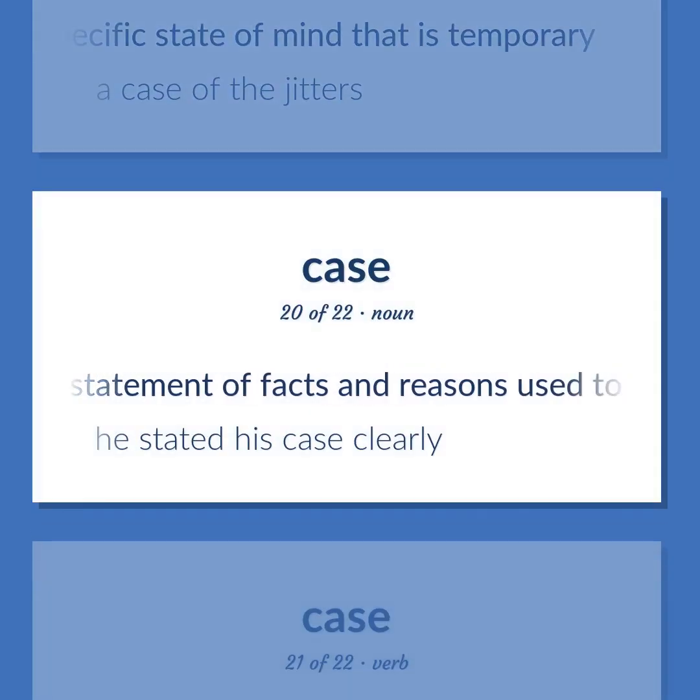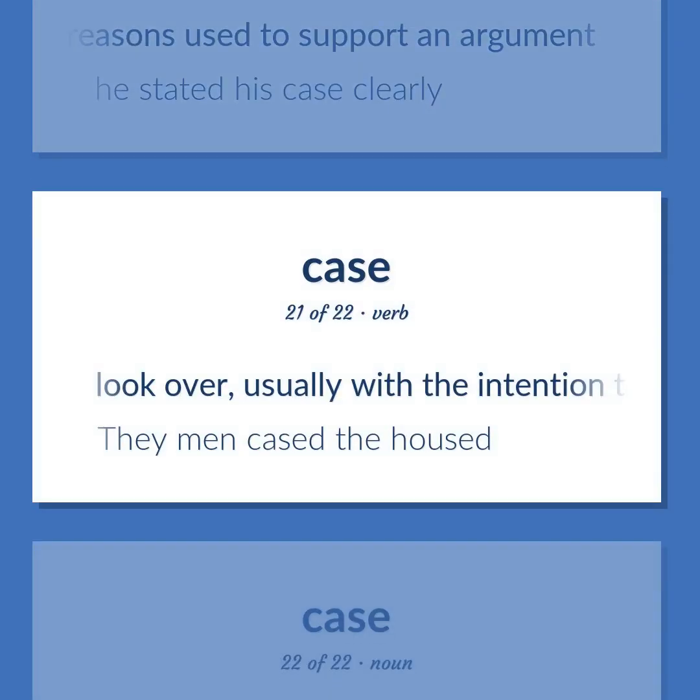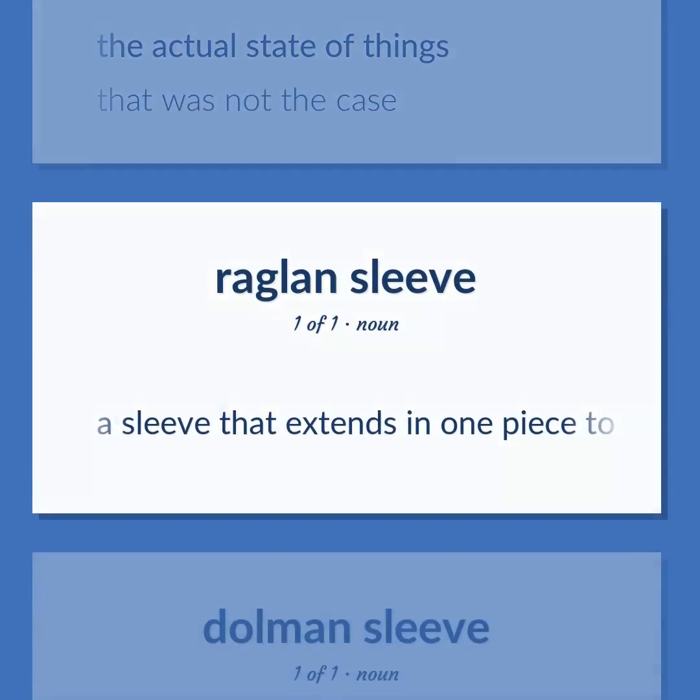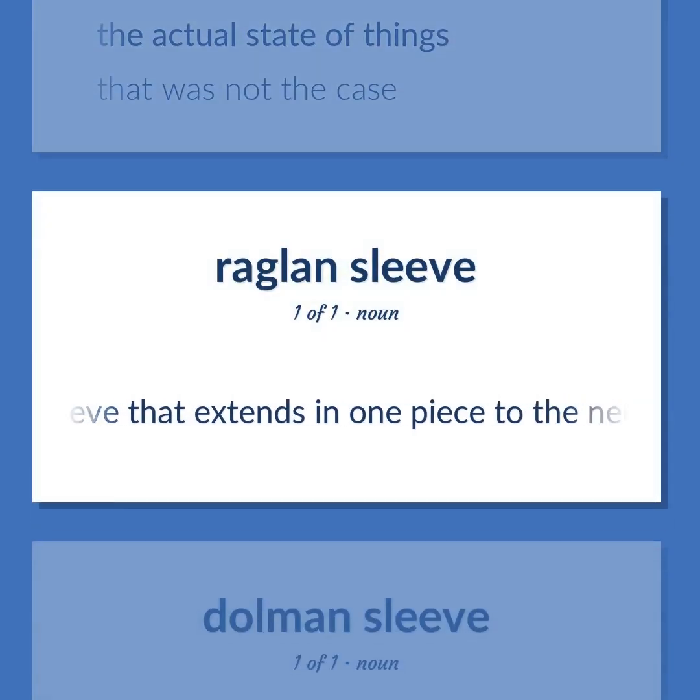A statement of facts and reasons used to support an argument. He stated his case clearly. Look over, usually with the intention to rob. The men cased the house. The actual state of things. That was not the case. A sleeve that extends in one piece to the neckline of a coat or sweater with seams from the armhole to the neck.